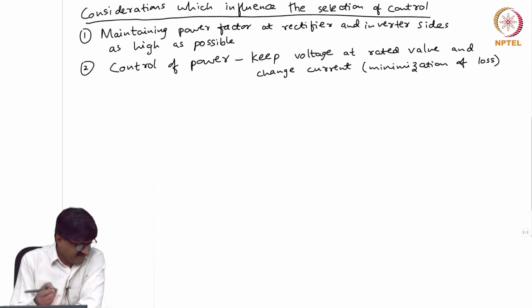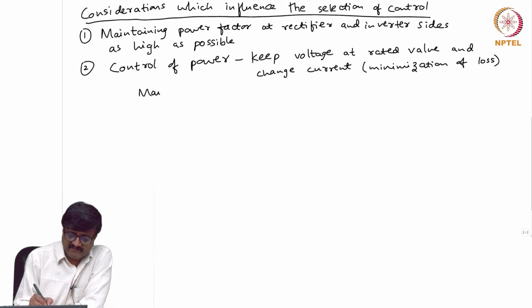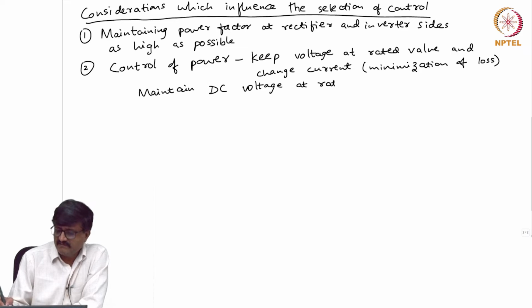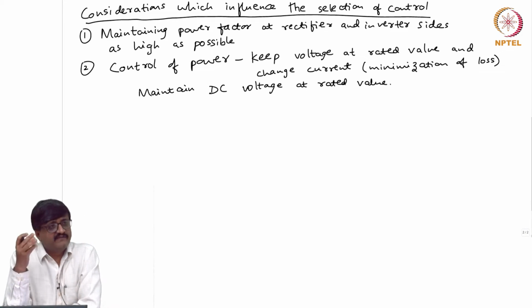So, it is essentially maintaining the DC voltage near rated value. What I am trying to say is, maintain DC voltage at rated value. So, why do we try to maintain a DC voltage at rated value?